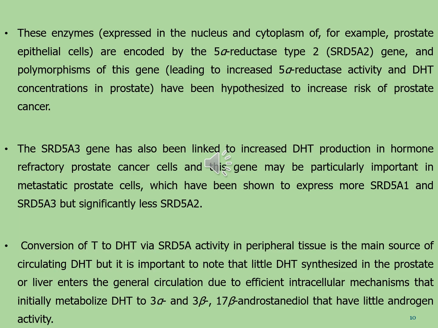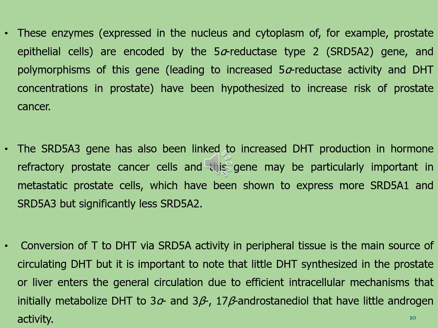The SRD5A3 gene has also been linked to increased dihydrotestosterone production in hormone refractory prostate cancer cells, and these genes may be particularly important in the metastatic prostate cells, which have been shown to express more SRD5A1 and SRD5A3 but significantly less SRD5A2. Conversion of testosterone to dihydrotestosterone via SRD5A activity in peripheral tissues is the main source of circulating